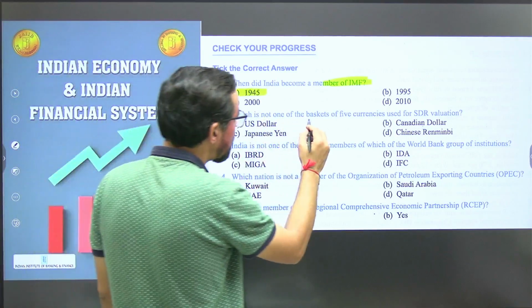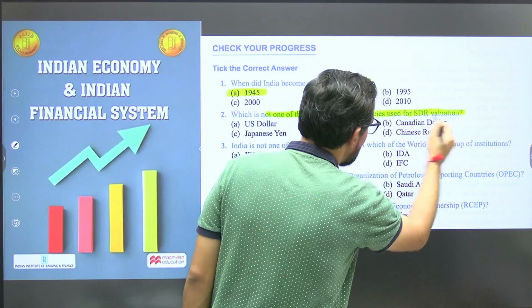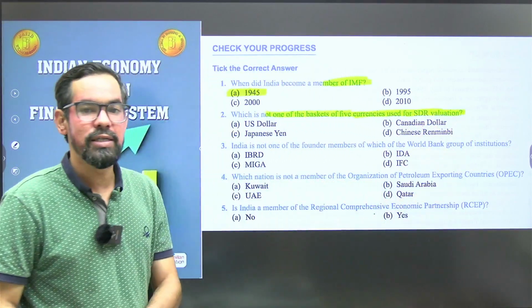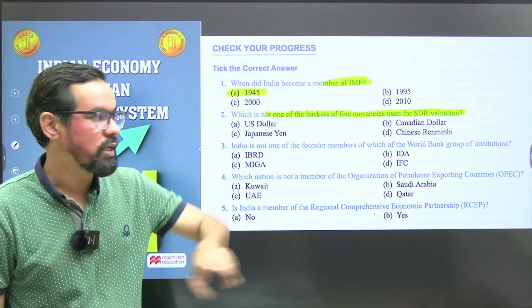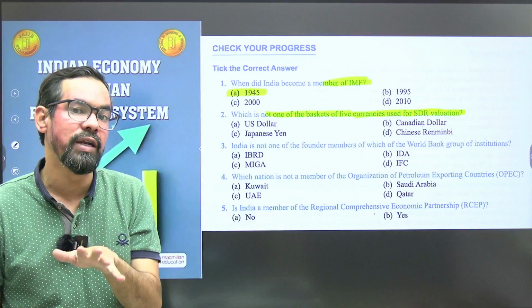Which is not one of the five currencies used in SDR valuation? SDR, Special Drawing Right, is a virtual asset of IMF, created by IMF in 1969.